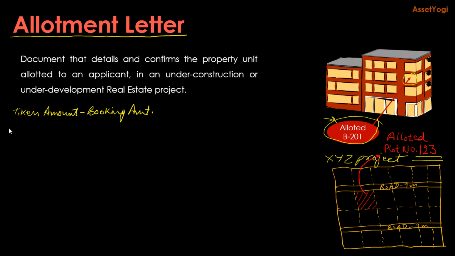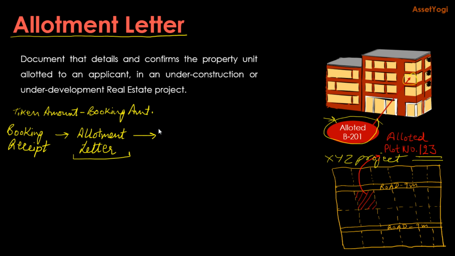For this, you will be given a booking receipt by the developer. Then he will give you some time to pay some amount, let's say 30 days to pay 10% of the amount. Then you will be given an allotment letter, that XYZ property has been booked in your name.